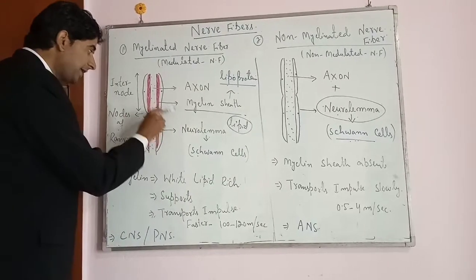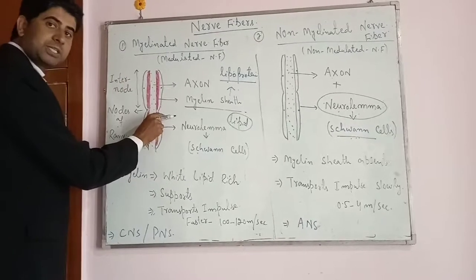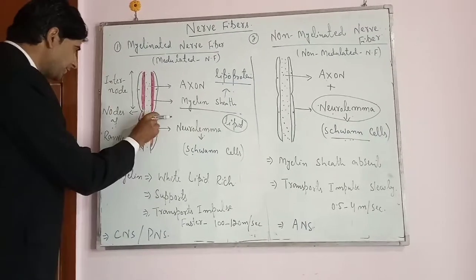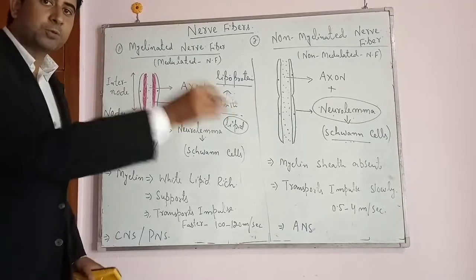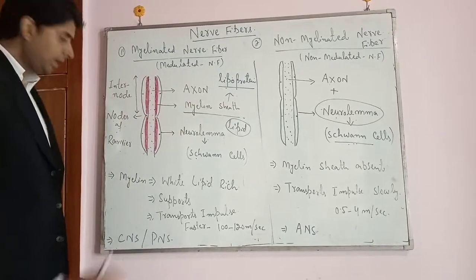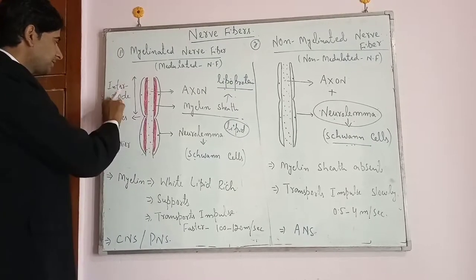So that is why at some points the myelin sheath is absent. Those points we call nodes of Ranvier, which represent the origin of the collateral branches. And the portion between the two nodes is termed as internode.